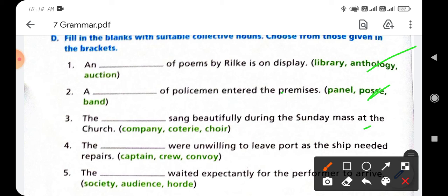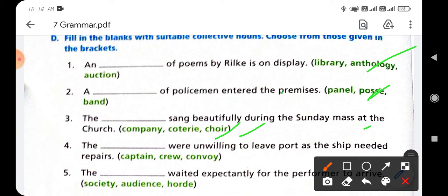Now the third option is: the dash sang beautifully during the Sunday mass at the church. You have to see there are three options, and only one option is correct. So you have to fill in: the choir sang beautifully during the Sunday mass at the church.